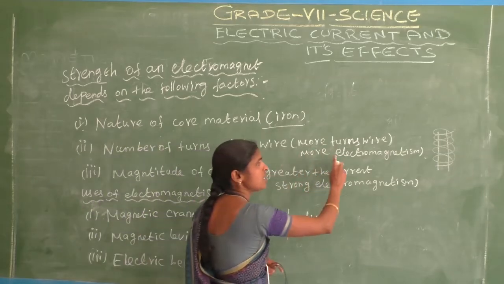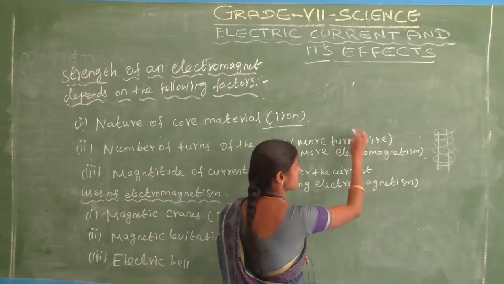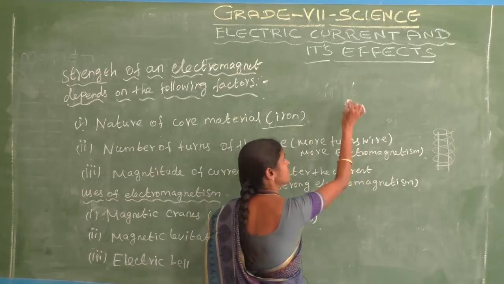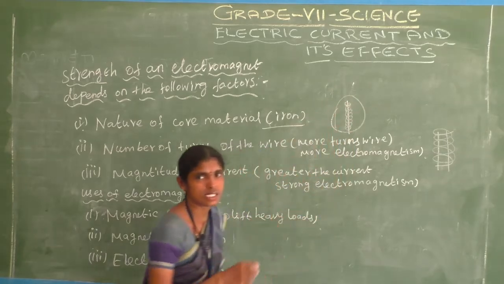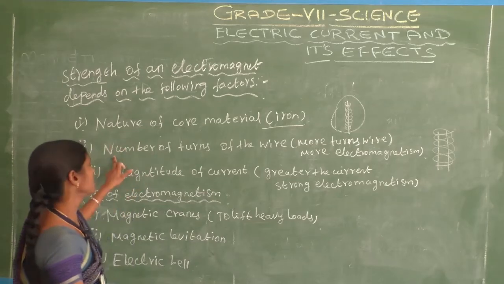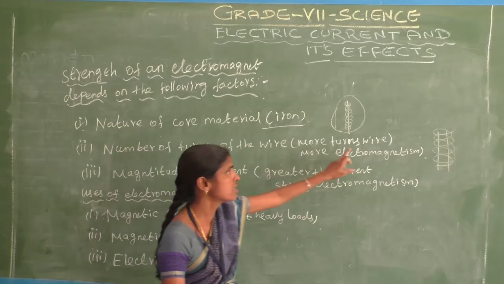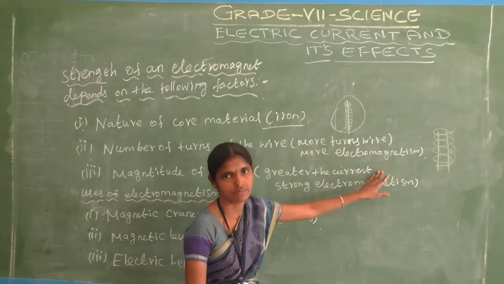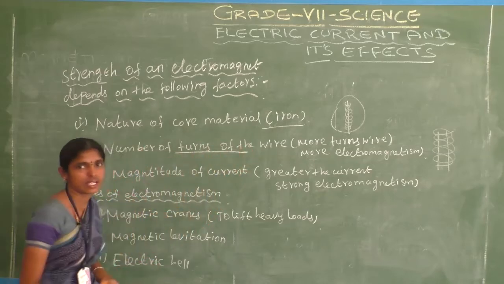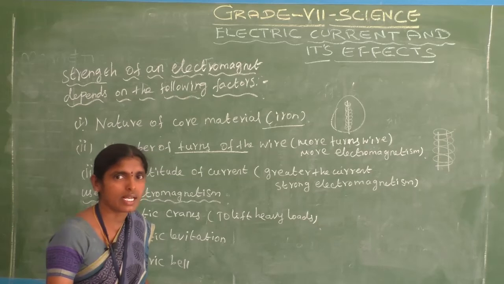More turns of wire, more electromagnetism. More turns of wire like that means a strong electromagnet. Am I correct? This is that point: number of turns of the wire. More turns of wire, more electromagnetism. That's the point. Number of turns of the wire, and only then do we get strong electromagnetism.